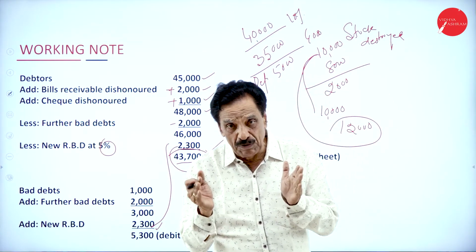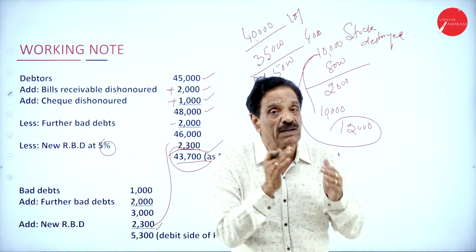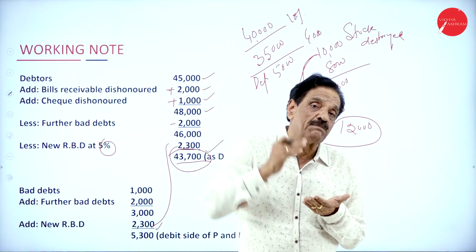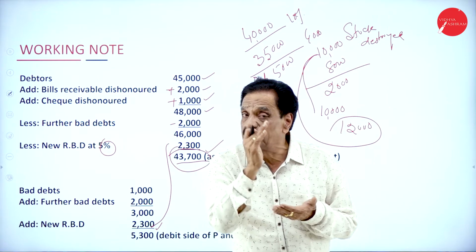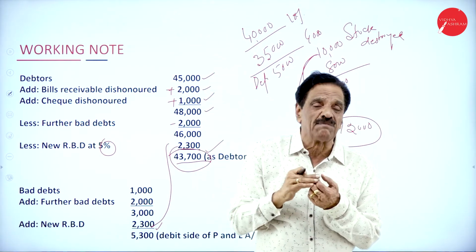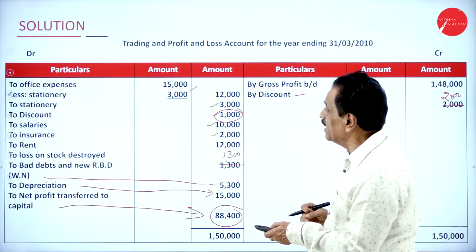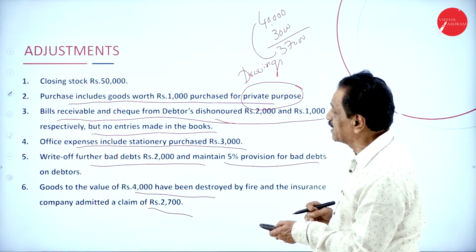Any purchases you made for personal use are called drawings. Deduct from purchases, then deduct from capital. Any personal purchase is a drawing. Deduct from purchases, deduct from capital. I think I have explained in detail. If you want, I can go once again. This is how the trial balance is considered.